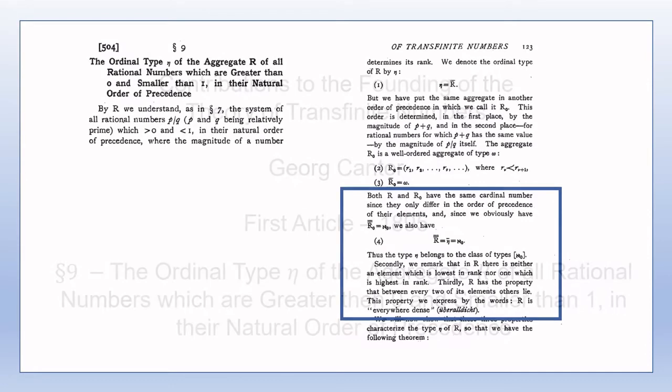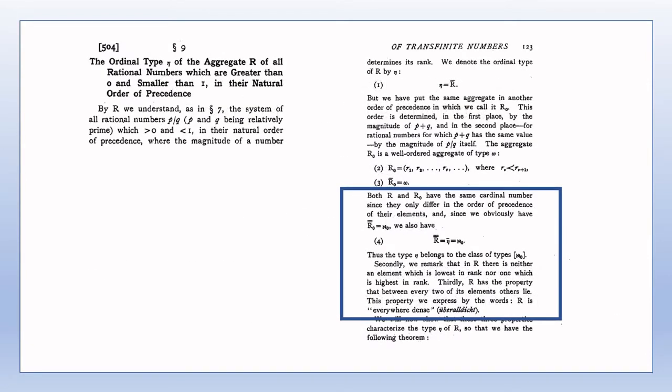Page 123 outlines three properties which characterize the ordinal type eta of the aggregate R. The second and third characteristic properties, namely that R has no lowest rank element and no highest rank element, and that between any two elements of R there are other elements of R, are straightforward enough to show. And furthermore, since it's been shown that the aggregate R can be rearranged into the aggregate R0, and R and R0 are equivalent, then R has cardinal number Aleph0.